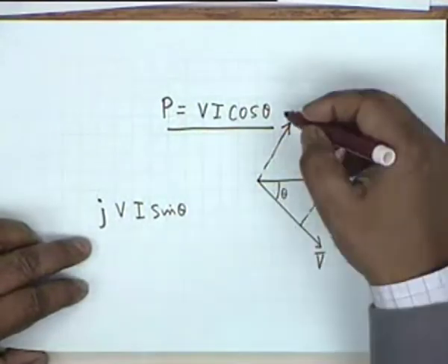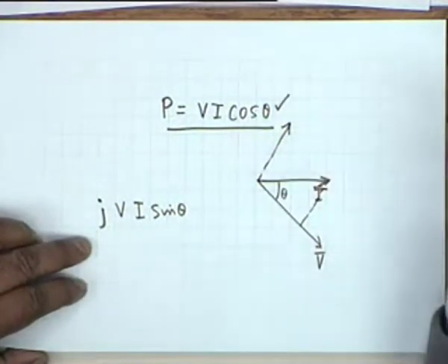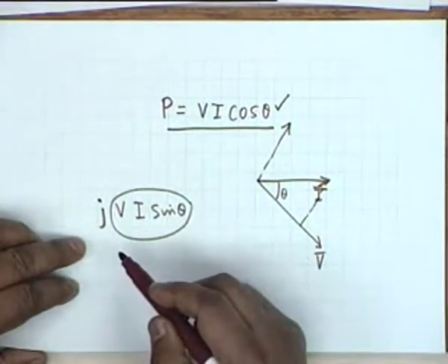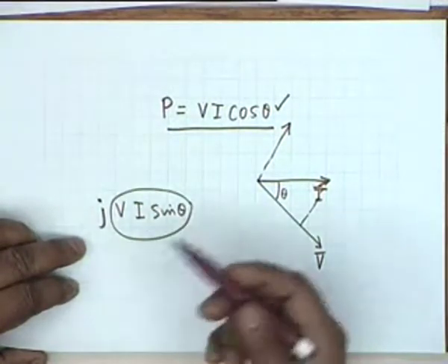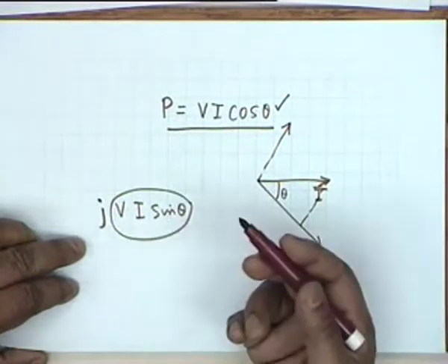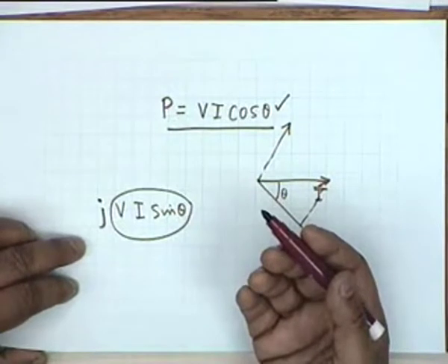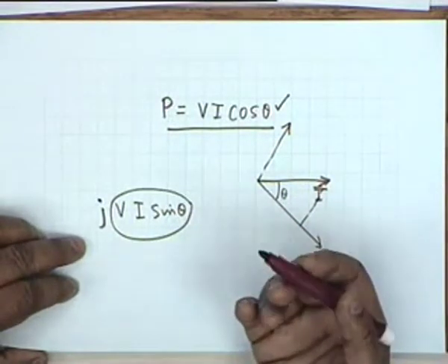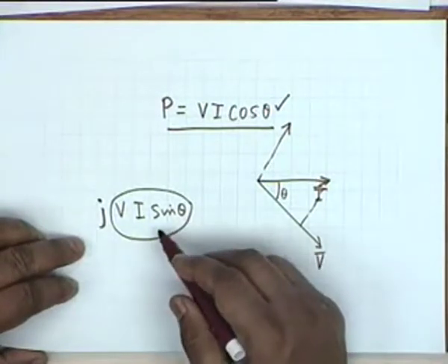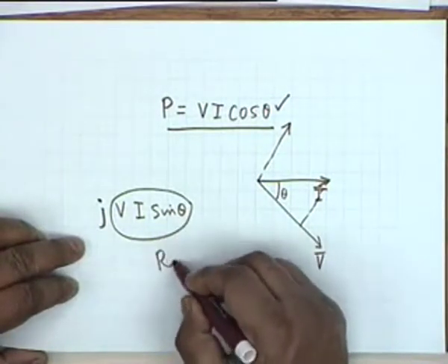This is 90 degrees away from VI cosine theta, and this quantity VI sine theta is called the reactive power, because it does not cause any absorption or dissipation of energy. In a reactance, average power is equal to 0, and this quantity is called the reactive power.